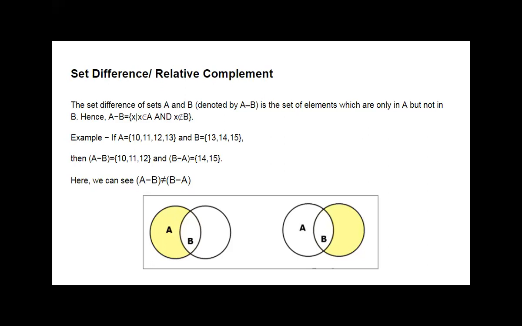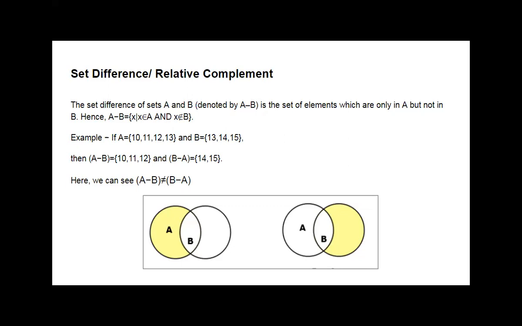It is a set difference between A and B. It is denoted by A minus B, and the meaning of it is the elements of set A that are not present in set B.